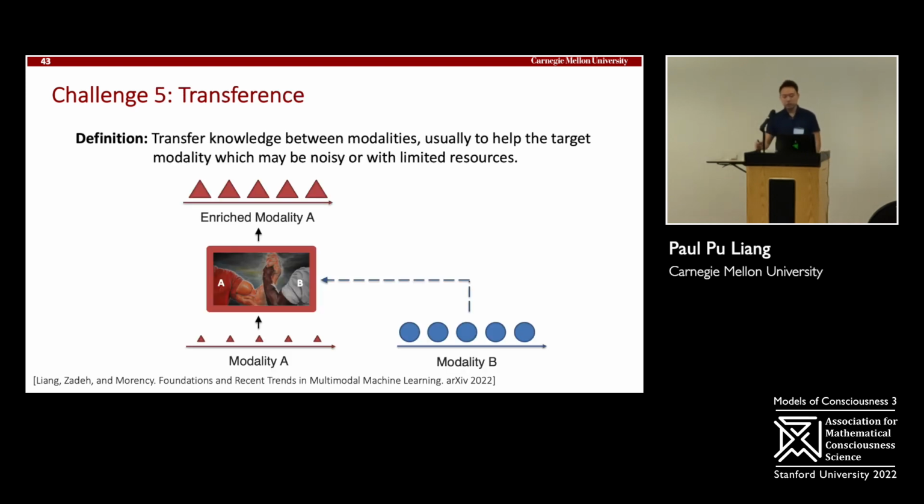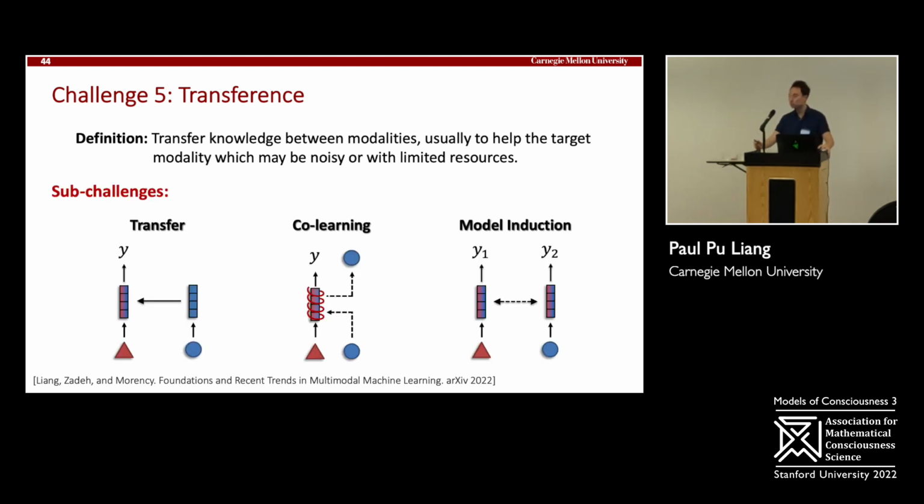Transference looks at using more high-resource modalities to help you infer low-resource modalities. Can we take some modality with not that much data, but use other modalities to help it? And certain challenges here involve transferring information from one modality to the other. Co-learning, where one modality is used as extra input or extra output to help you make a prediction. And model induction, where you're keeping separate models, but they're sharing information with each other, such as co-training.